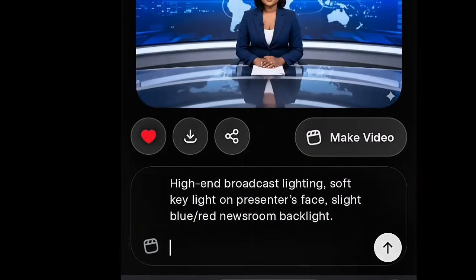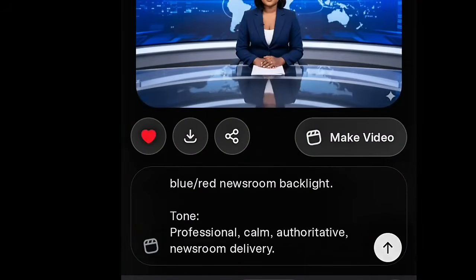Now, why did I copy tone? Why I copy this tone is so that our news broadcaster will have a consistent voice, so that the voice will not be different. If you watch the one that I did, the voice was consistent from beginning to end. That's the reason why you should copy the tone. All right.